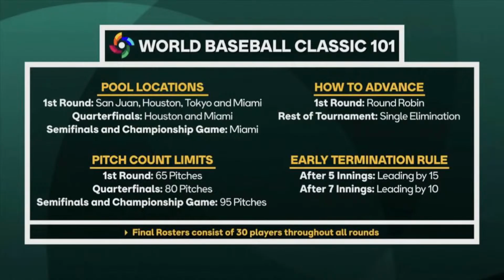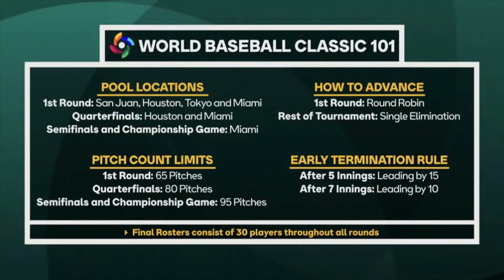Now, the pitch count limits. In the first round, which we're in, pitchers can only throw 65 pitches. In the quarterfinals, pitchers can only throw 80 pitches, which is pretty good, honestly. And in the semifinals and the finals, the championship game, 95 pitches.